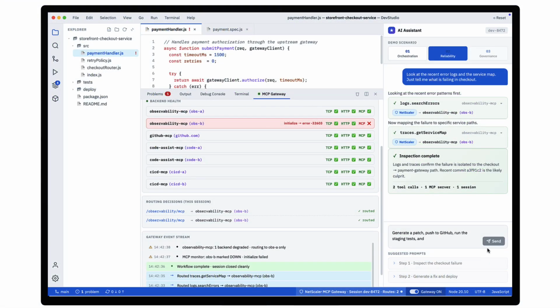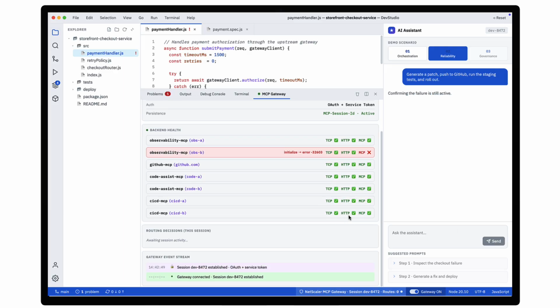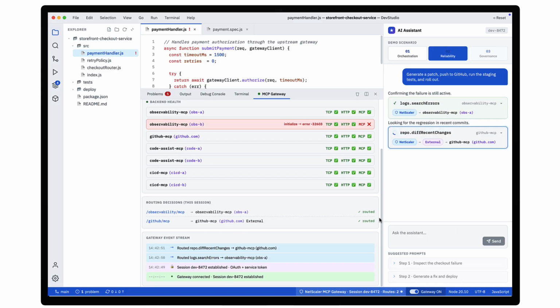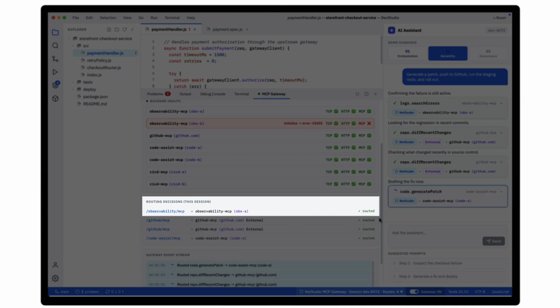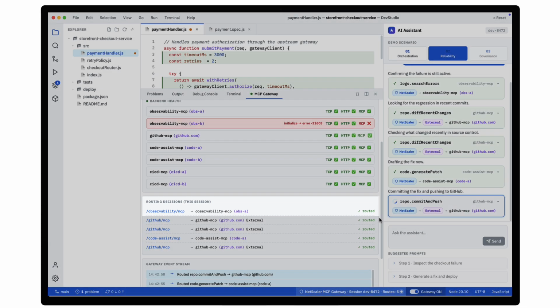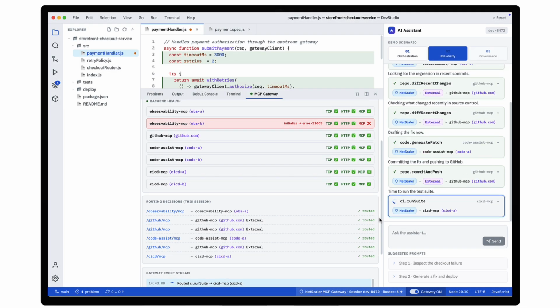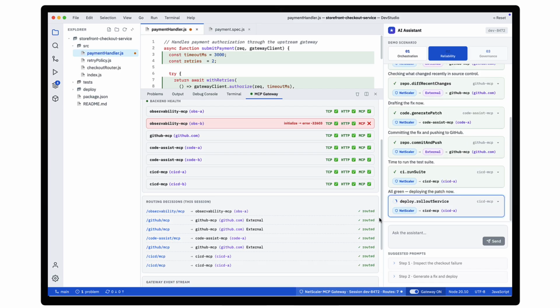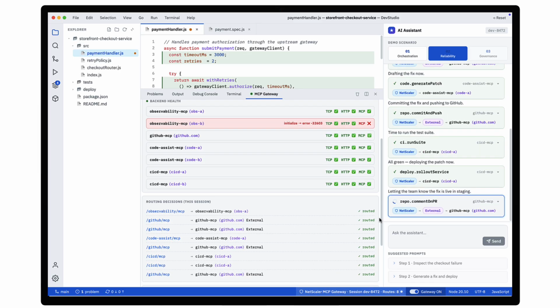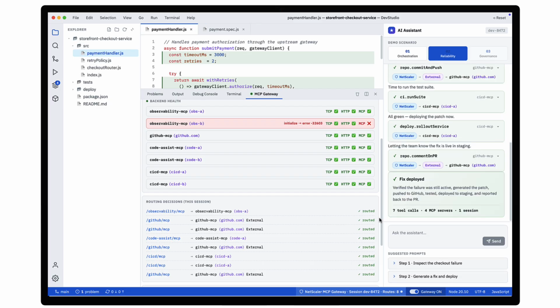Let's now continue our workflow with the next task. The assistant pulls fresh logs as part of the fix workflow. Watch the routing decision. Because one of the MCP servers is marked down, NetScaler routes the new session to a new MCP server automatically. The failed backend stays out of rotation. New sessions go to healthy instances.